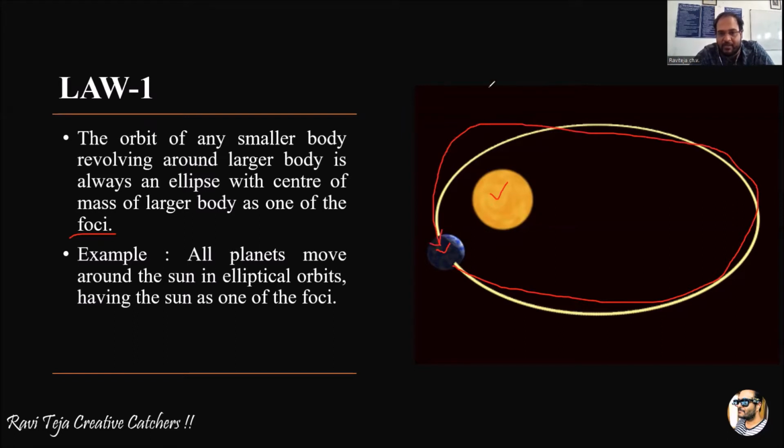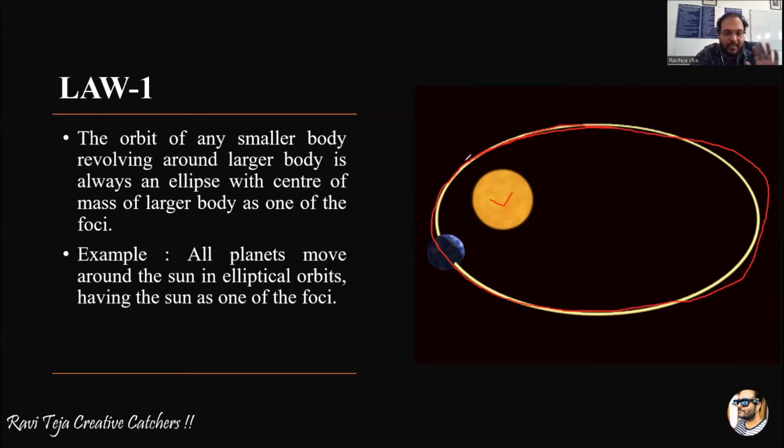For example, all planets move around the Sun in elliptical orbits, having the Sun as the focus point. With reference to the larger body called Sun, all the smaller bodies move in an elliptical path.